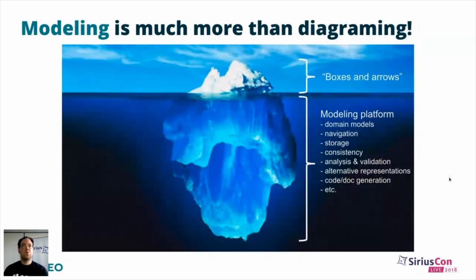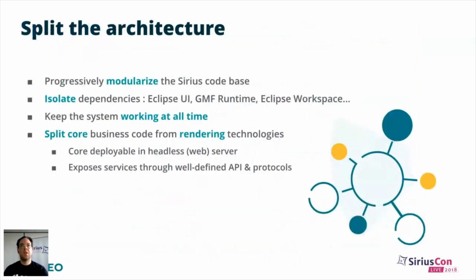So the idea here is to progressively modularize the Sirius code base to be able to reuse as much of it as possible in both versions. In particular, we need to isolate the dependencies where currently we depend on Eclipse-specific technologies like the Eclipse UI itself and GMF runtime. We'll do this over several versions, so it will take a little bit of time, but we really want to keep the system working at every step of the transformation. So no big bang rewrite, and then we switch to a new version. We want to do this incrementally.